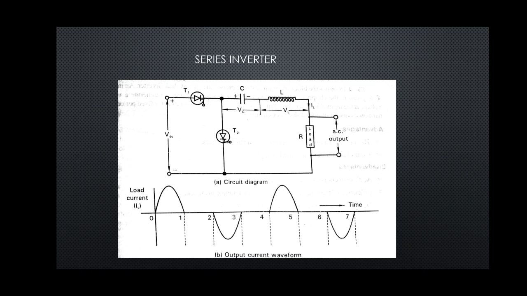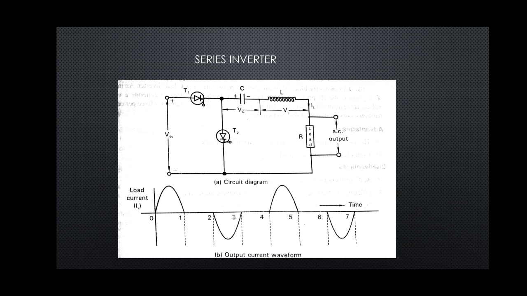So there is a natural tendency for the load current to become 0 because of the connection of the load in series with the inductor. The SCR is commutated as it is in series with the load. Since the SCRs turn off by themselves when the current becomes 0, this inverter is also called a self-commutated inverter.